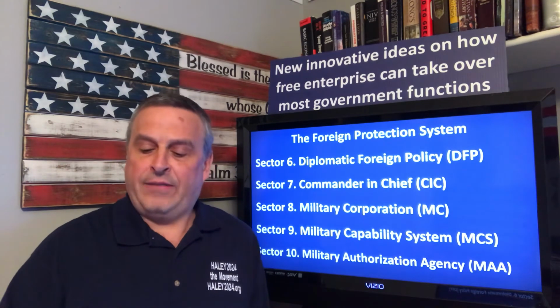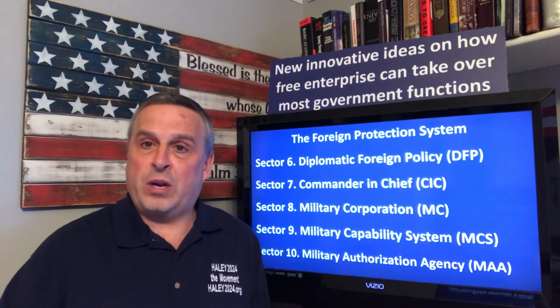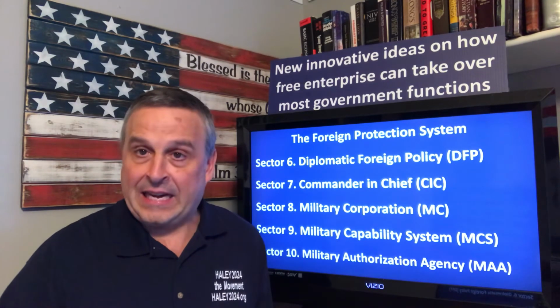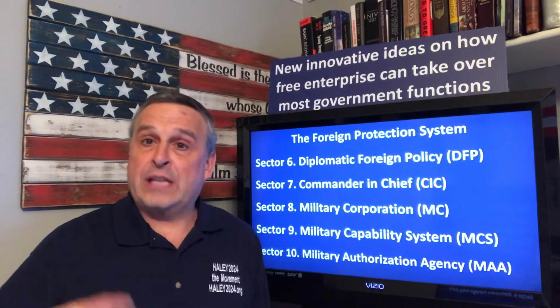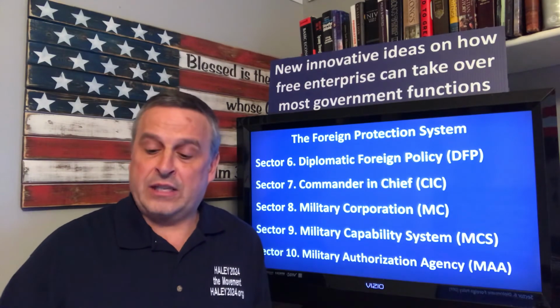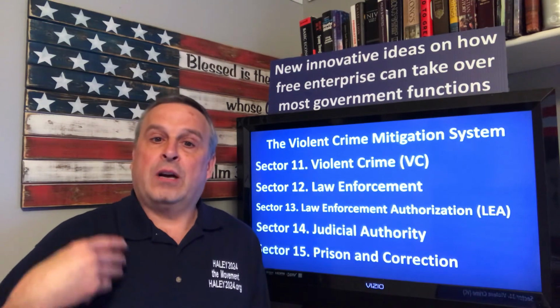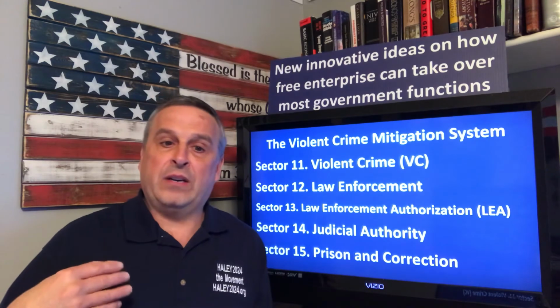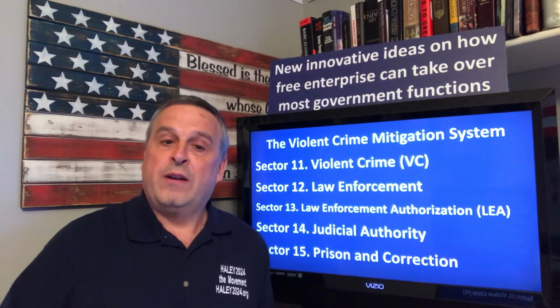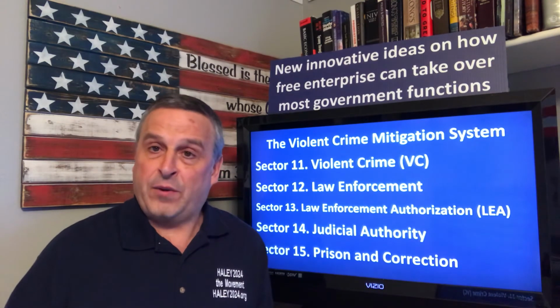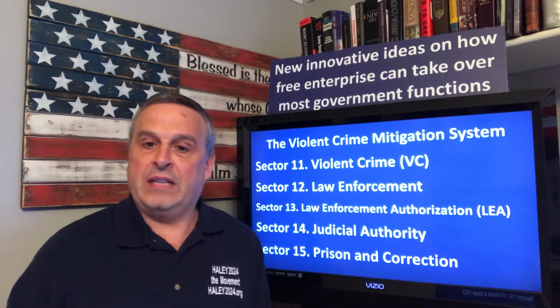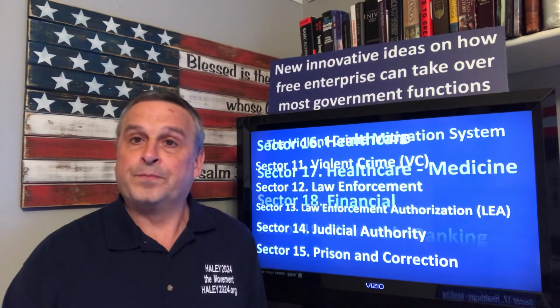So each one of these has separate sectors. Each one of these will have a separate president, if you will, separate governor, separate mayor. So violent crime is different than law enforcement, different from the court system, different from the prisons. And then the oversight, the authorization board there.